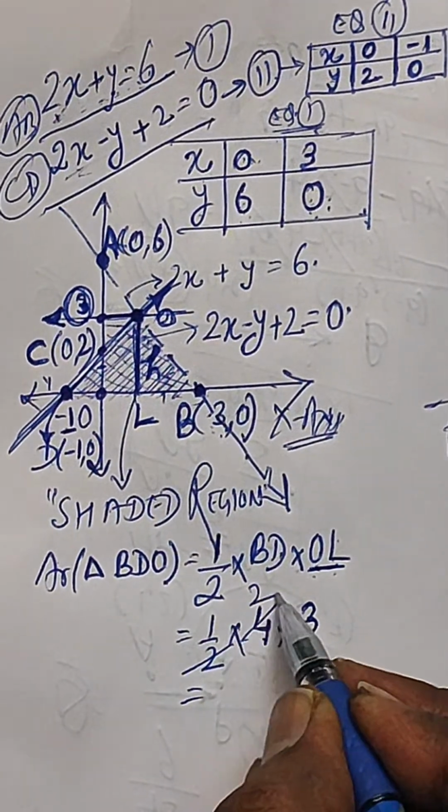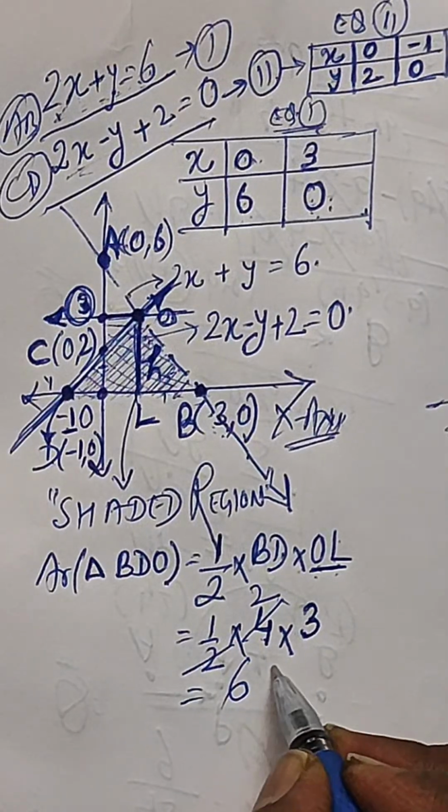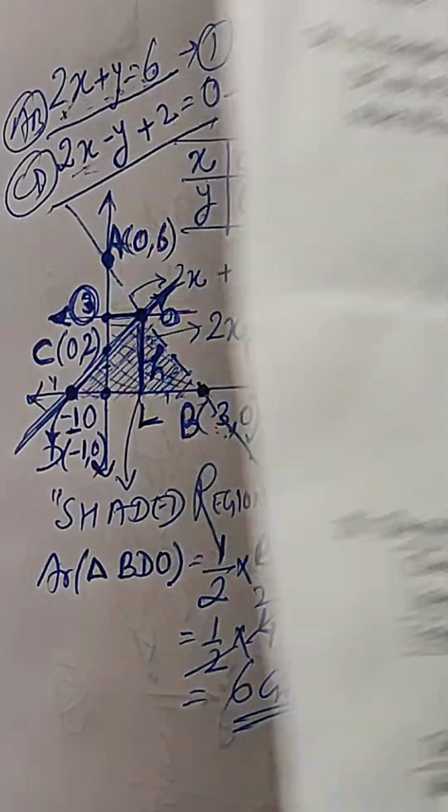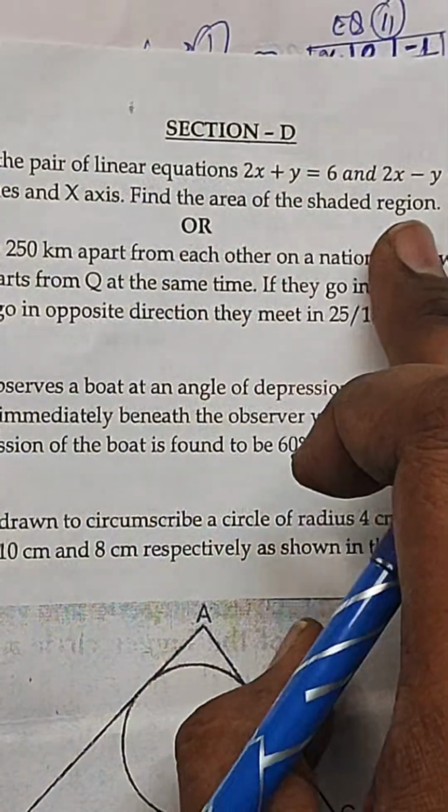Half into 4 into 3, so 6. So 6 centimeter square may be the area of the triangle. Okay. So in this way we can solve such questions.